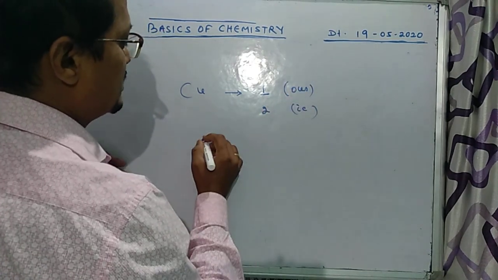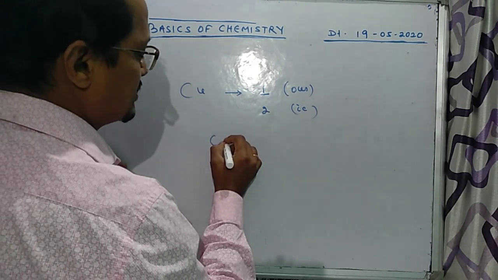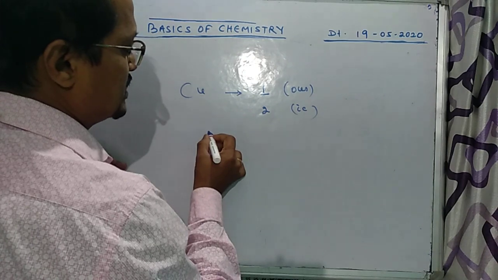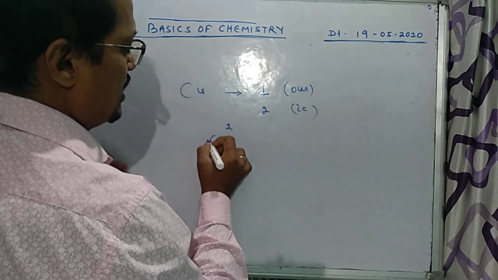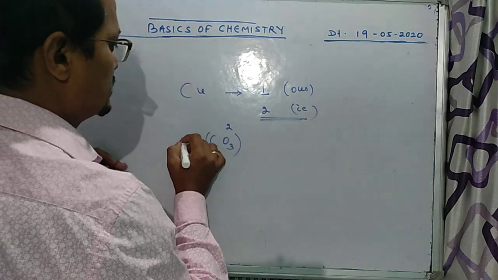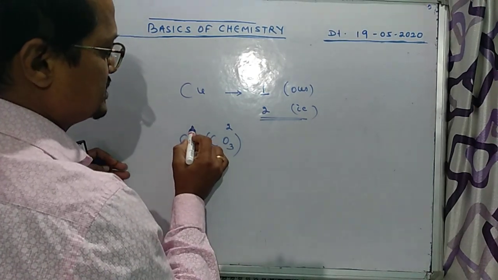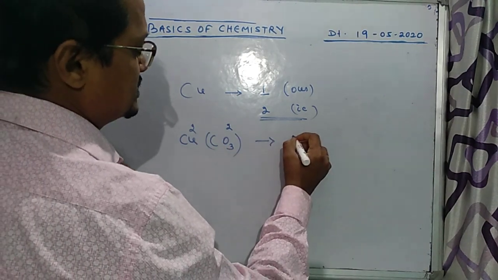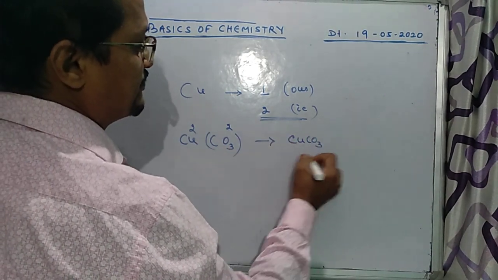Copper carbonate, as I already told you, the carbonate formula is CO3 and its valence is 2. If you use cupric, the valence 2 is used. Then copper valence is 2 and the 2s cancel, so we get the formula CuCO3.